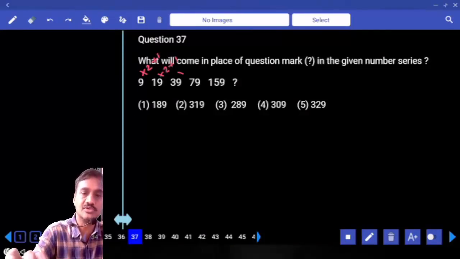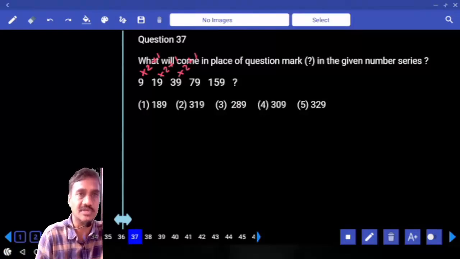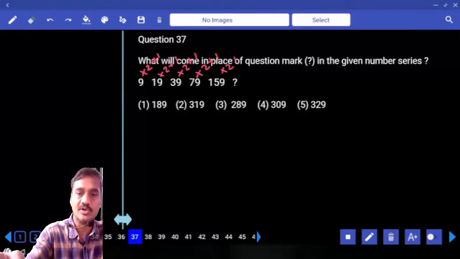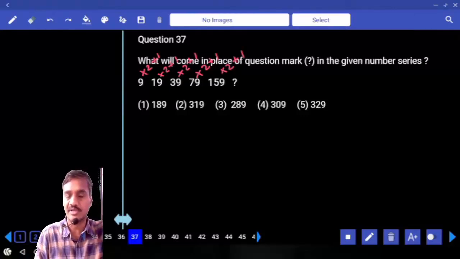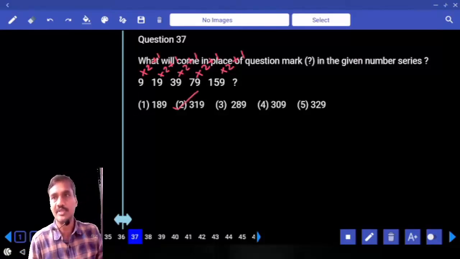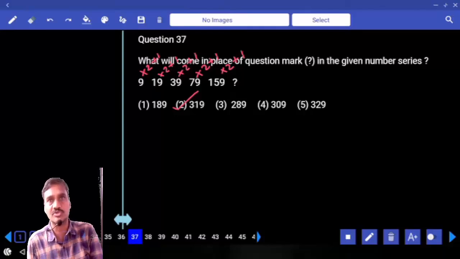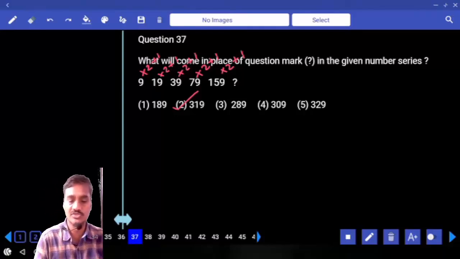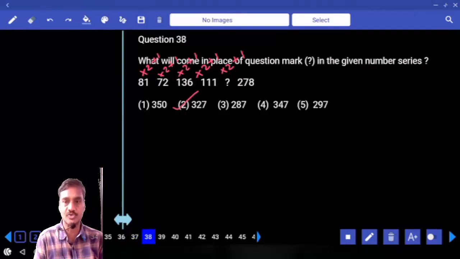Now 39 into 2, 78 plus 1, 79. 79 into 2, 158 plus 1, 159. 159 into 2, how much? Plus 1. And the number is 319, choice 2. Into 2 plus 1, into 2 plus 1, and so on. Hence, question number 37 is choice 2, into 2 plus 1.